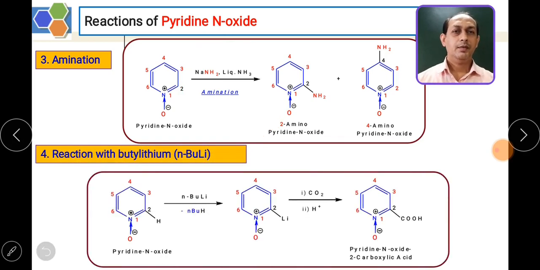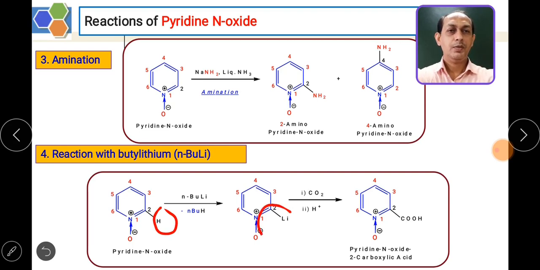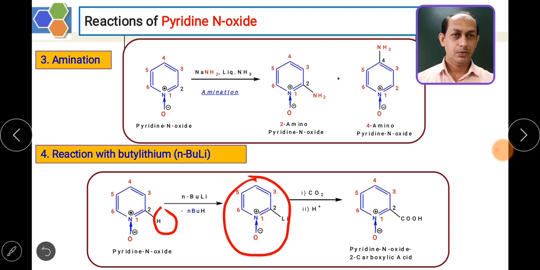The next reaction is with butyl lithium. Butyl lithium is a very strong base. In the first step, pyridine N oxide is reacted with n-butyl lithium. The butyl lithium abstracts the hydrogen at the 2 position, and lithiation takes place at this position, forming the lithium compound. So this compound is now in the category of organolithium compounds.